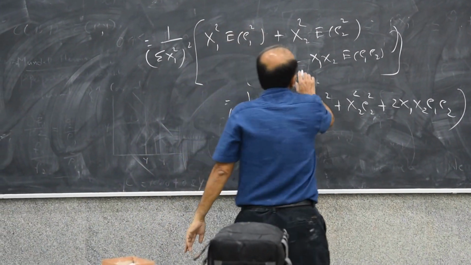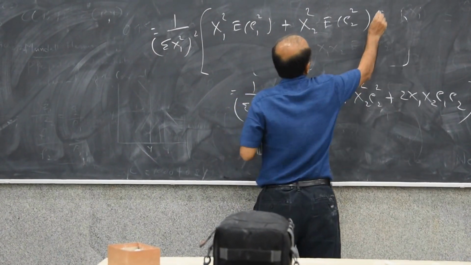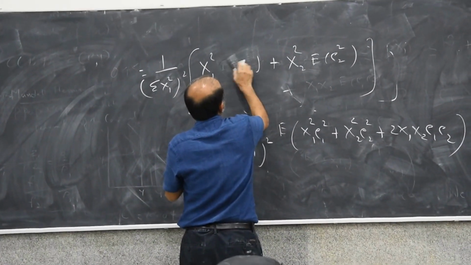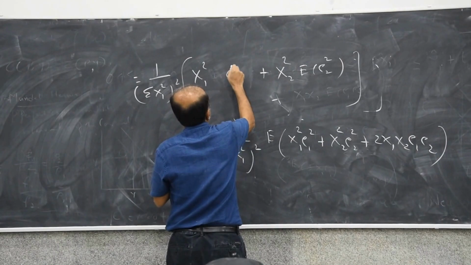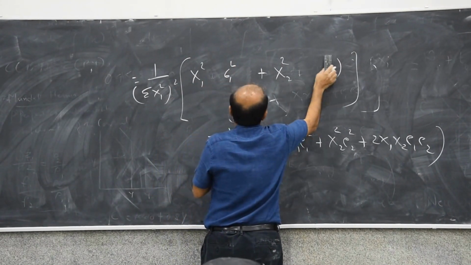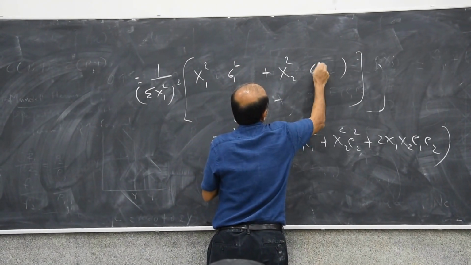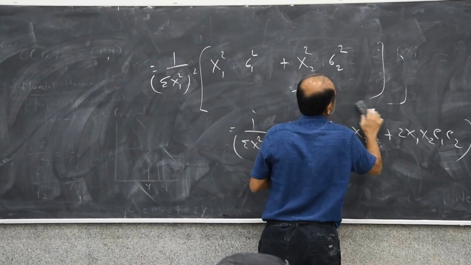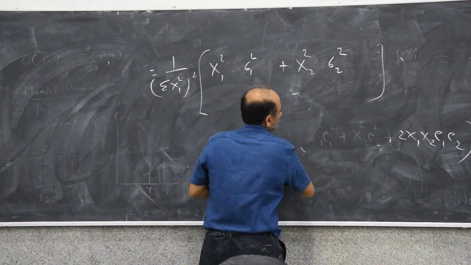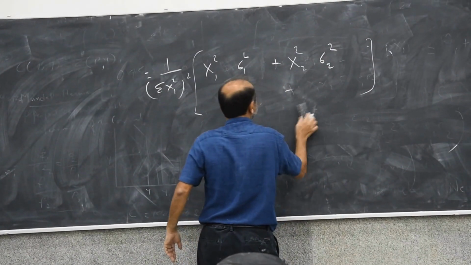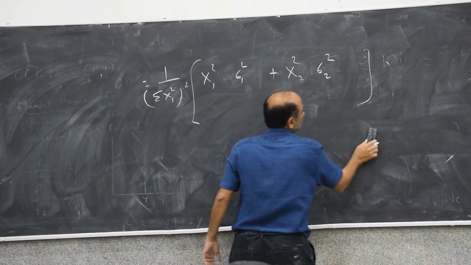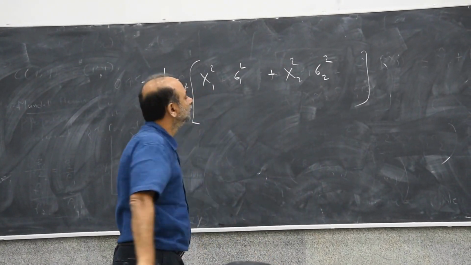So this formula will really become sigma 1 square... sigma 2 square.